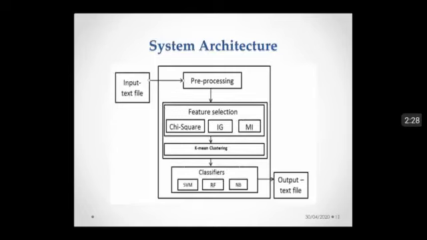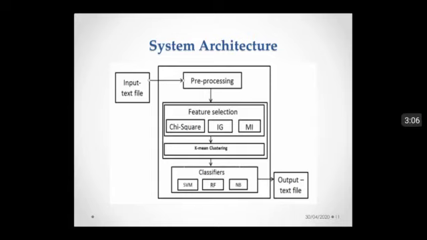System architecture. The proposed model is used to select more representative features to classify text into sarcastic or non-sarcastic contents. Firstly, the input given to the system is a text file, then the raw text file is pre-processed using various pre-processing techniques. Pre-processing is a data mining technique which is used to transform raw data into an efficient and useful format. In the pre-processing step, the unwanted data, that is, the data which does not contribute much to the classification process, is removed. After pre-processing, the features are extracted and represented using a unigram representation.